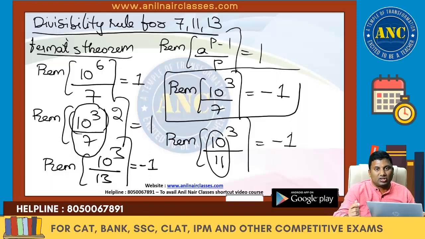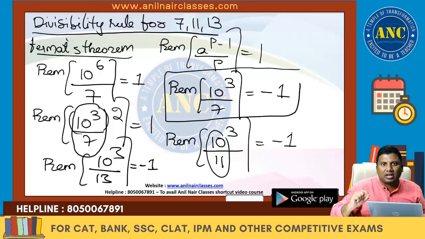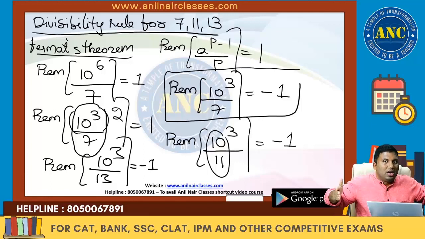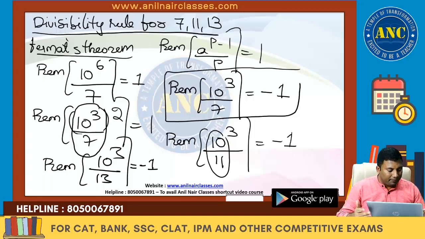It is minus 1. That means if you observe, 10 power 3 divided by 7 is minus 1, 10 power 3 divided by 11 is minus 1, 10 power 3 divided by 13 is minus 1. This is a very important observation, because the theory of oscillation is an efficient method only for small numbers. As the number of digits grows, using the theory of oscillation might be a very ineffective method.